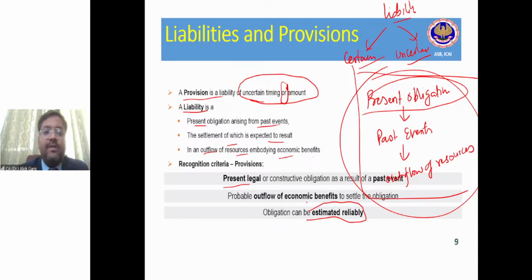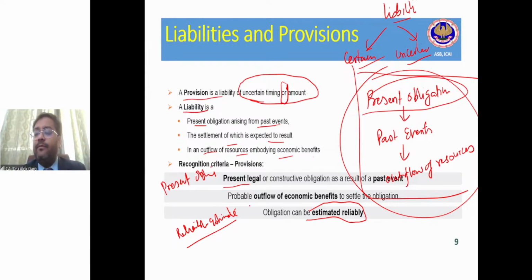First, a present obligation should be there. Second, a reliable estimate should be there. For creating a provision, of course, you need some amount. And for that amount, you have to do some estimation. So if it can be estimated reliably, only then the concept of provision will come into the picture, right?